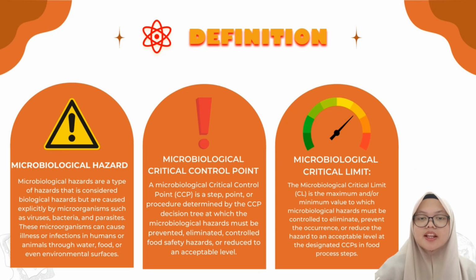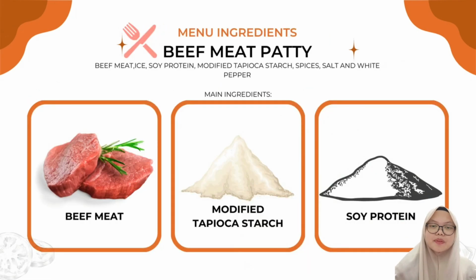A microbiological critical control point is a step, point or procedure determined by the CCP decision tree at which microbiological hazards must be prevented, eliminated, controlled or reduced to an acceptable level. The microbiological critical limit is the maximum and or minimum value to which microbiological hazards must be controlled to eliminate, prevent the occurrence or reduce the hazard to an acceptable level at the designated CCPs in food process steps. The main ingredients for the menu are beef meat, modified tapioca starch and soy protein.